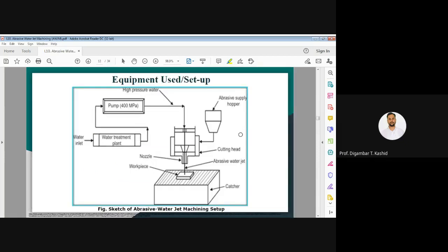So please draw this diagram. I will give you 2 minutes. Please draw this diagram. The reference of this diagram I have written here. You can see here. You will get the link of that diagram.